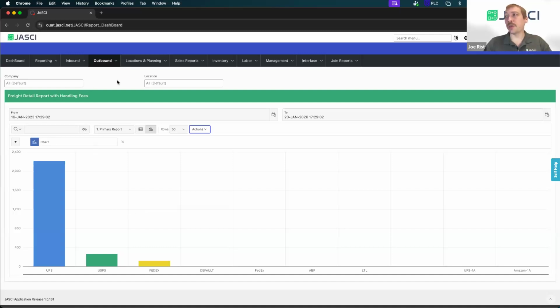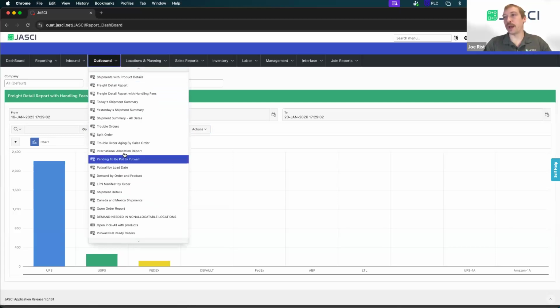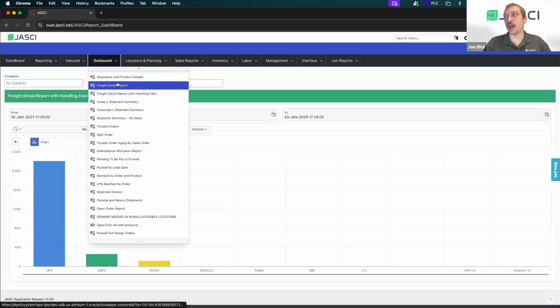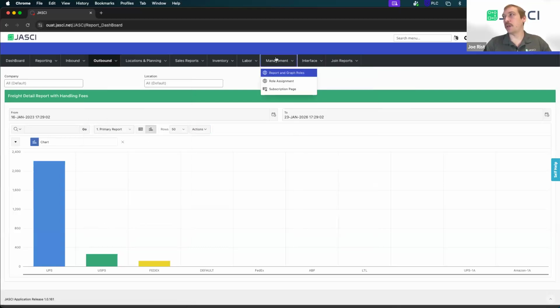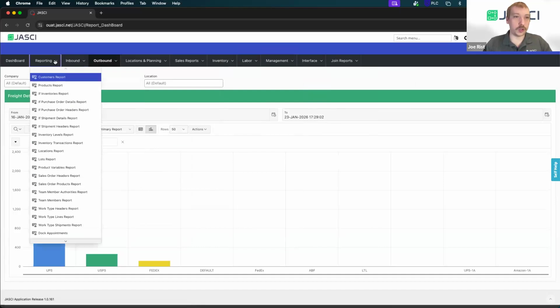So that's what we're going to wrap up with today, just giving some information on different order reports that we have. It's a constantly growing library. You do have the ability to manage who's able to see what reports, which ones you have showing or not. So there's a whole management piece of this. And if you'd like to see more about our BI tool, our reporting tool that's built right into JASCI, then please reach out to us and we'd always be happy to give a demonstration.